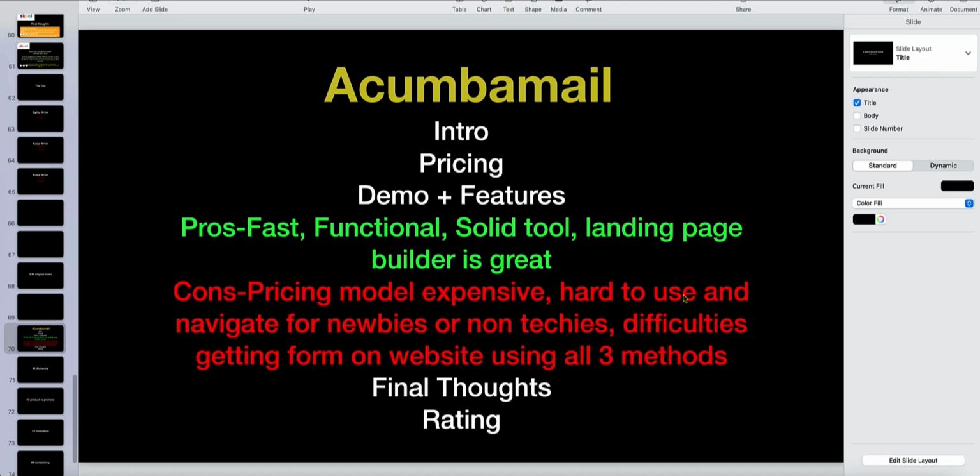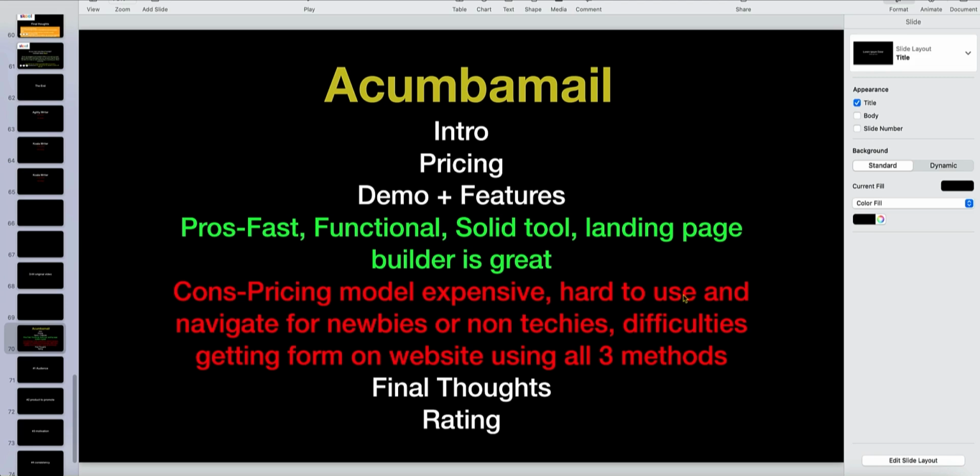Obviously, they've sold a ton, and I can't really make an argument that it's not a good tool because it clearly is. But for my personal taste and my experience online, making six figures a year for over 3 years as an online marketer and doing email marketing with multiple tools, this would not be a tool personally for me to pick up. I just thought it was difficult.